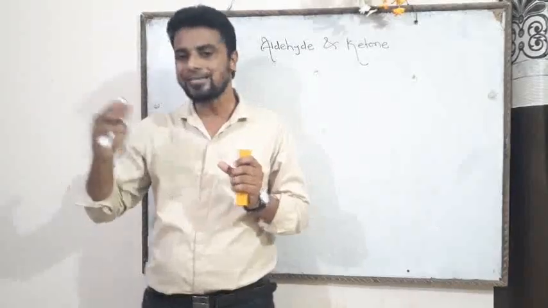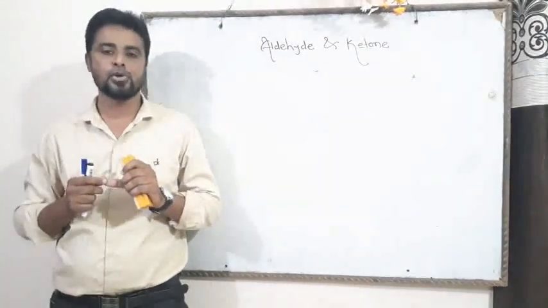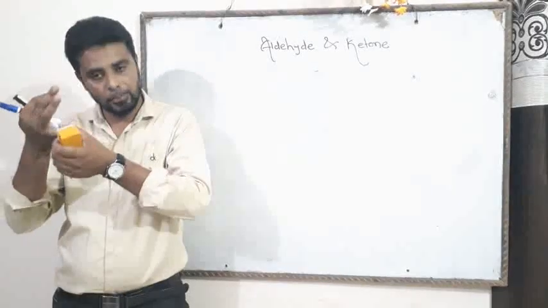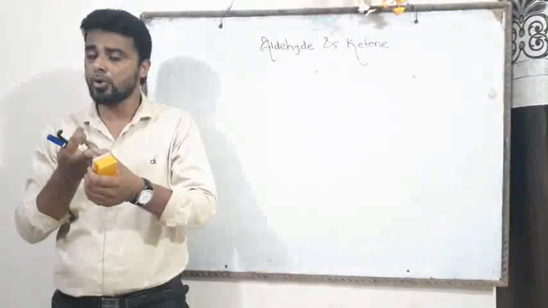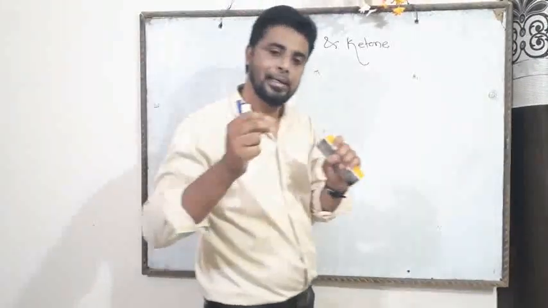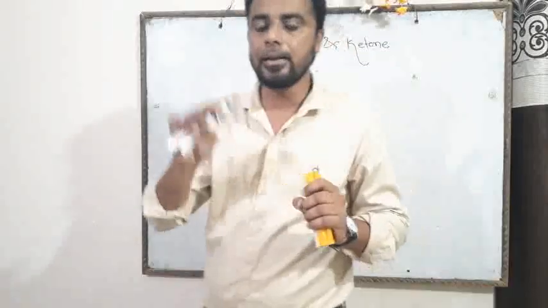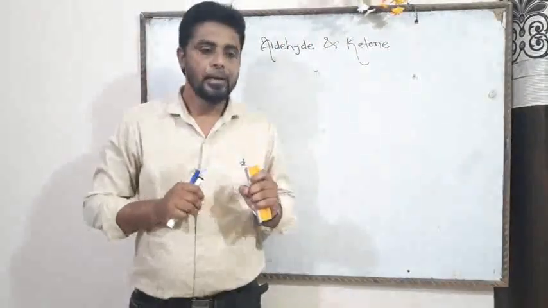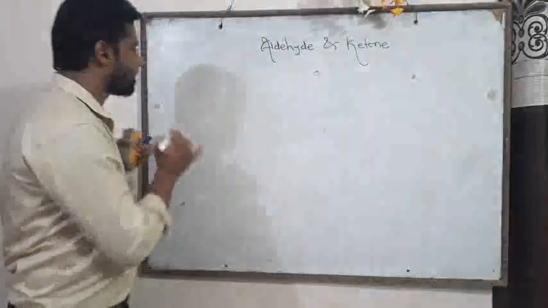Now friend, let's see some common natural substances in which carbonyl compounds are present. That is almonds, camphor, sex hormones and vitamin K, etc. Now friend, let's see detail in their structure. Now friend, let's see the structure of carbonyl compound.